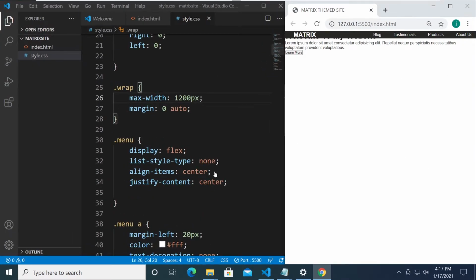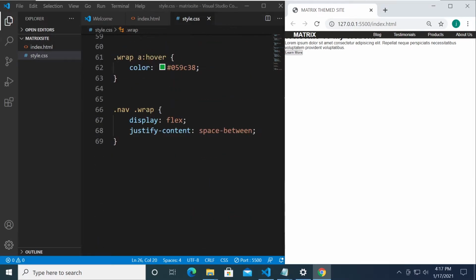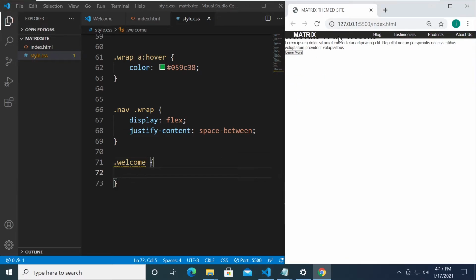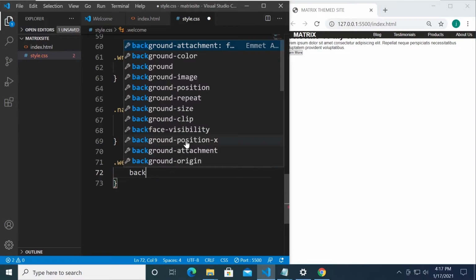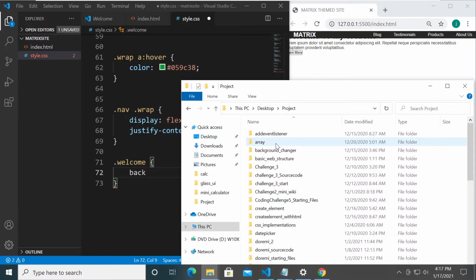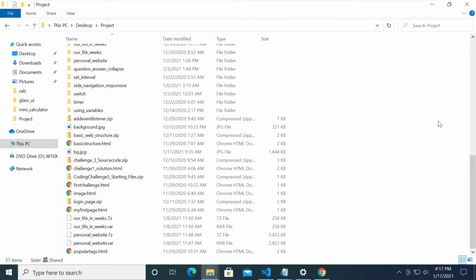So the next thing that we need is going to be the welcome. All right, because the welcome div right now is all over at the top. We wanted to put it at the center, right? So first, I think we're gonna need our background. Let's see if I have a background image here. The matrix, I think I put it here.